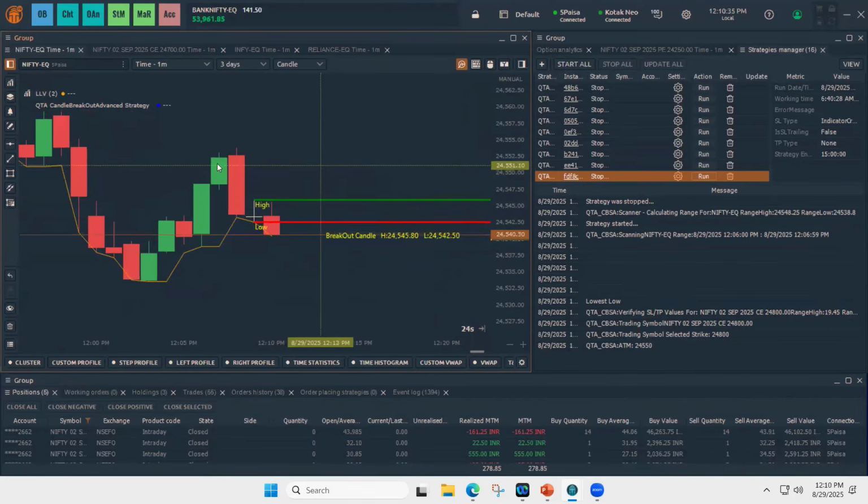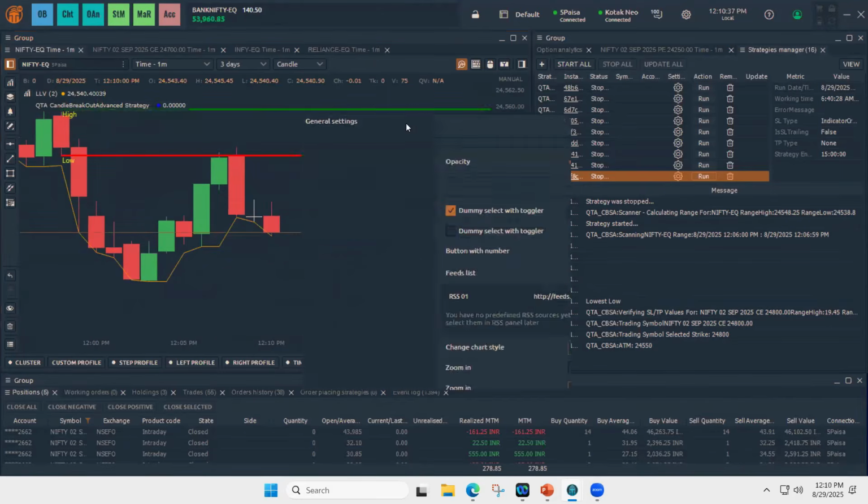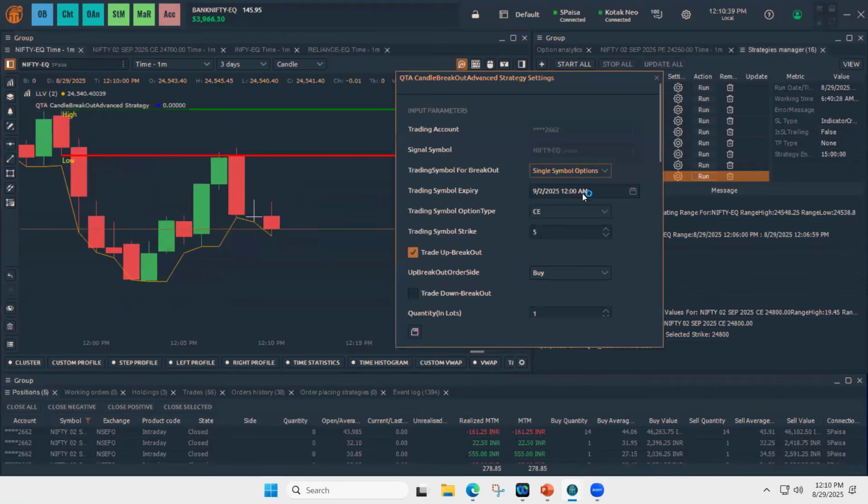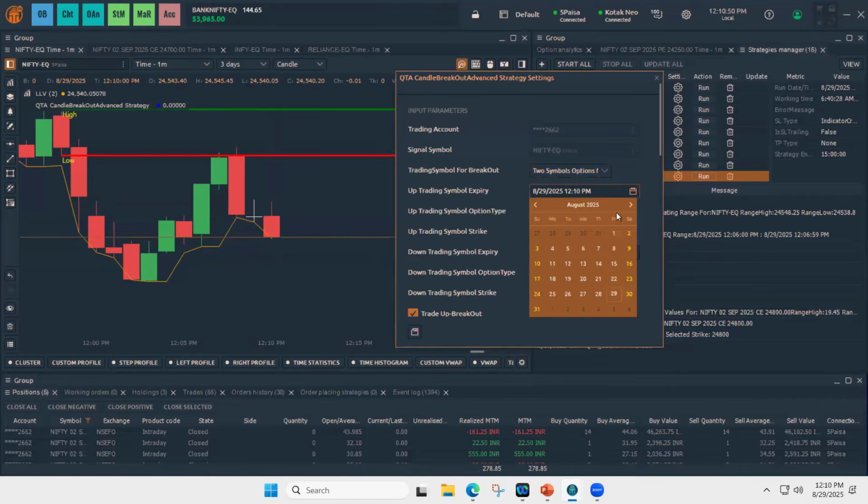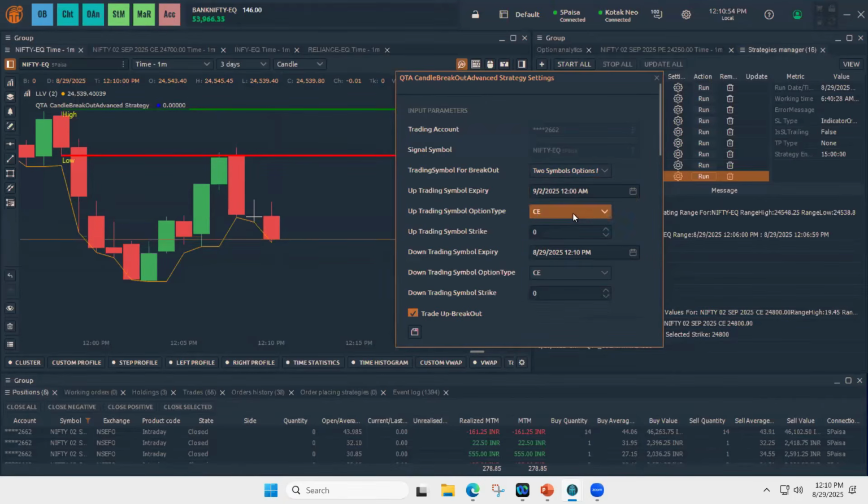Market is going down, so let's try one more option instead of single symbol option. So let's try two symbol option so that if it goes down, we can enter in PE instead of CE. So I choose two symbol option. I'm selecting September 2 as an expiry.